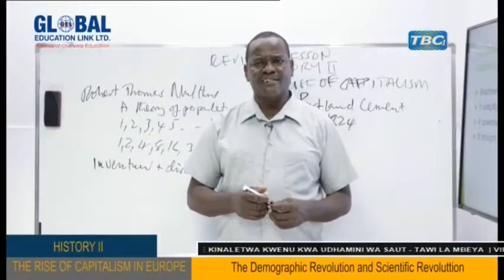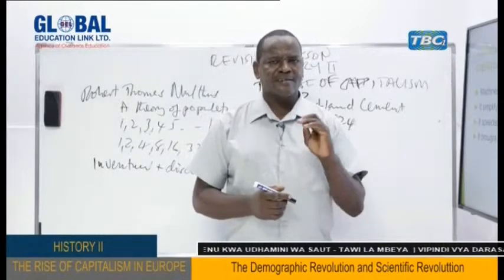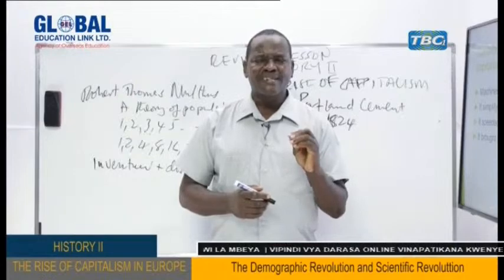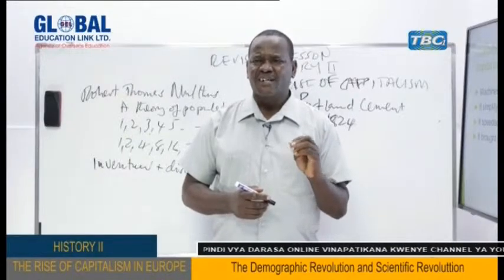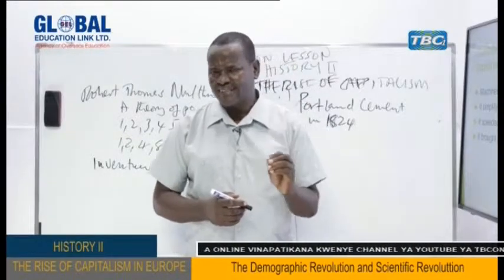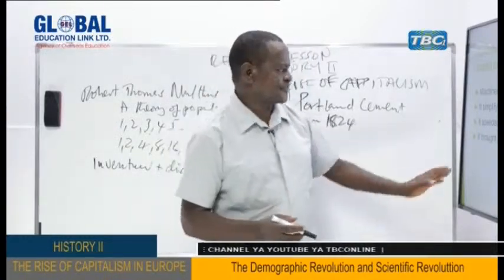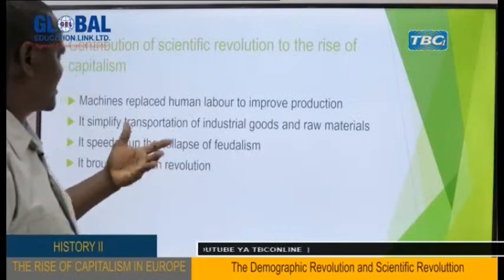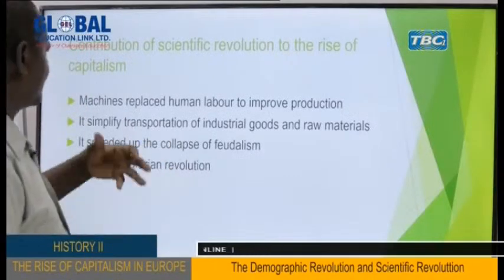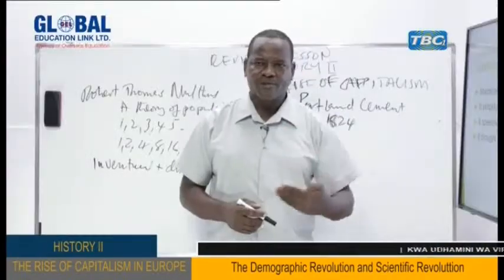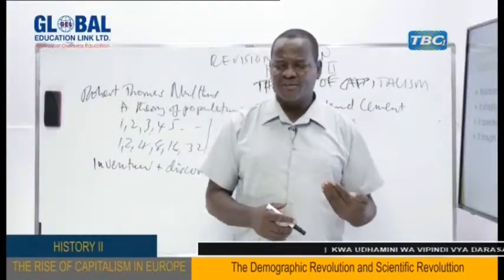My dear students, we said in our previous subtopics that the agrarian revolution was all about the application of science and technology in the field of agriculture for qualitative and quantitative improvement of agricultural production. So as you can see, the agrarian revolution rose because of the application of science and technology. Remember, we are talking about the scientific and technological revolution.